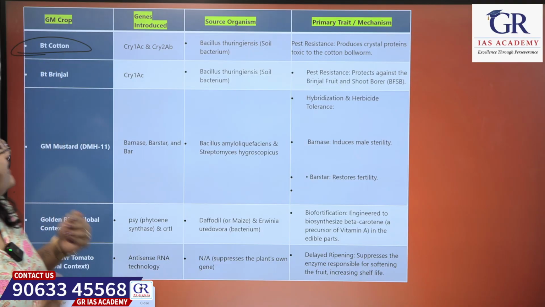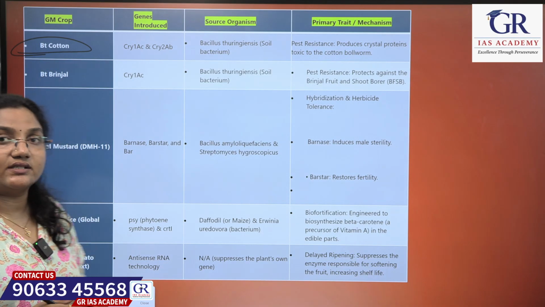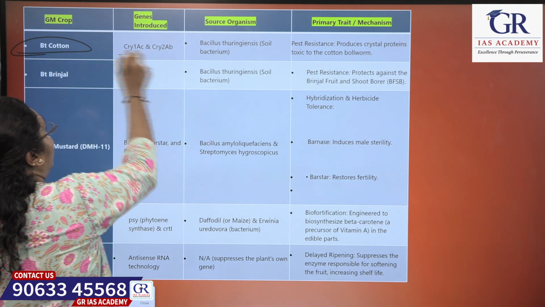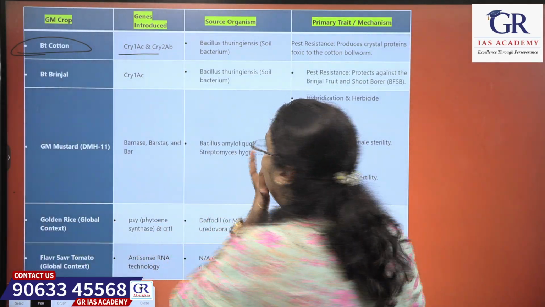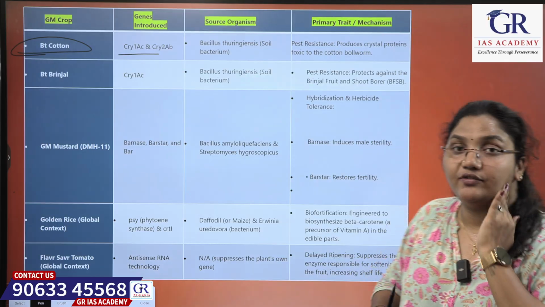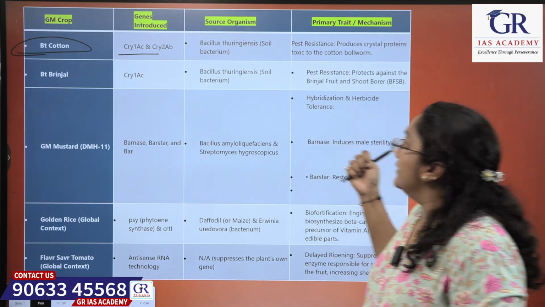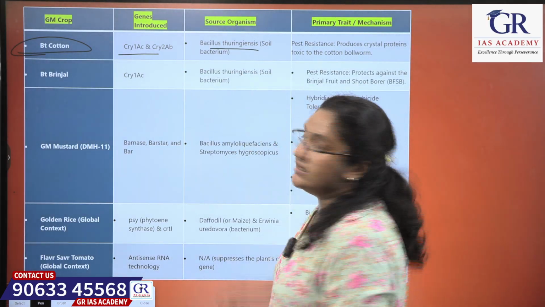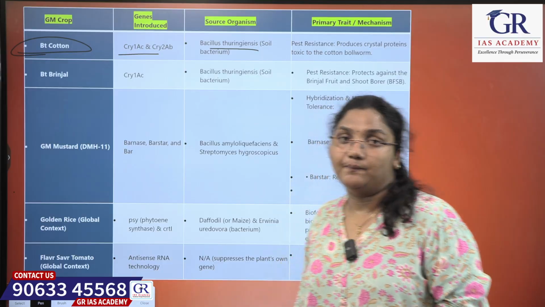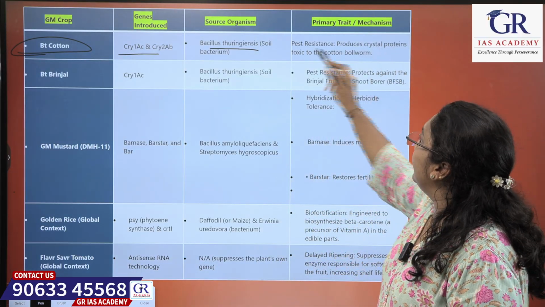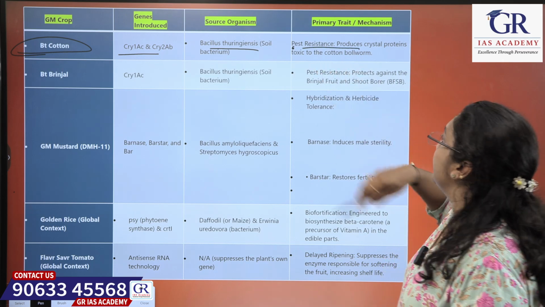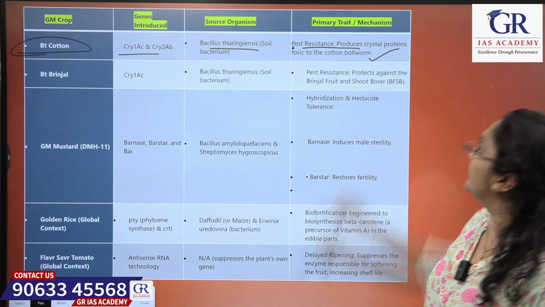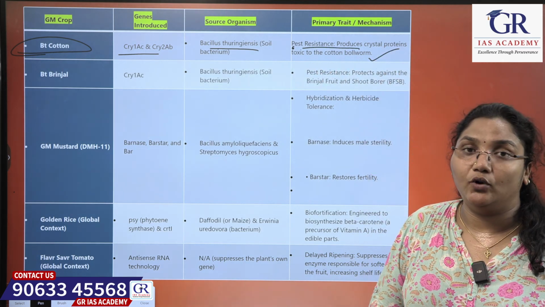The genes introduced for producing this biotechnology-produced cotton are Cry1Ac and Cry2Ab. These genes have been introduced, and the source organism is Bacillus thuringiensis, which is a soil bacterium. And what is the primary trait of it? It is pest resistance, producing crystal protein toxic to cotton bollworm.